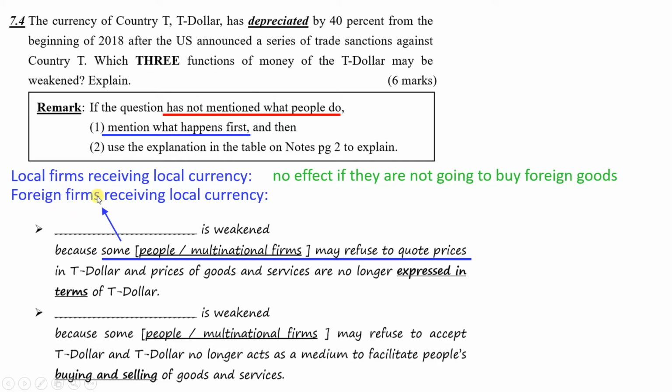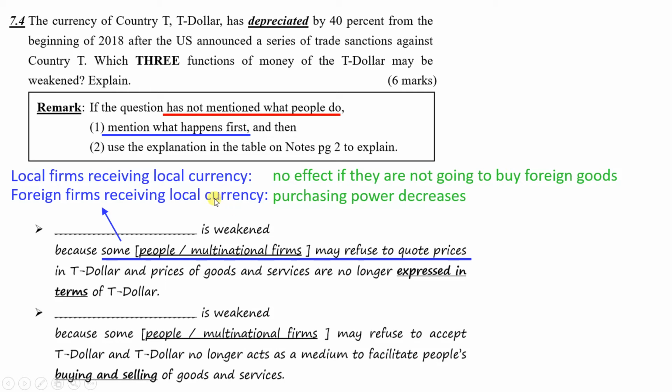However, for the foreign firms, if they receive local currency from the local people, afterwards they have to exchange for foreign currency, right? Then because of the depreciation, when they use the local currency to exchange for foreign currency, they can exchange for a smaller amount of foreign currency. Then their purchasing power will decrease, and they will be affected.